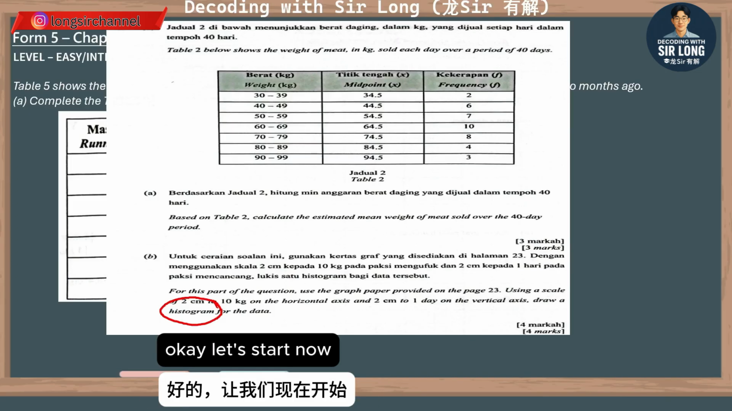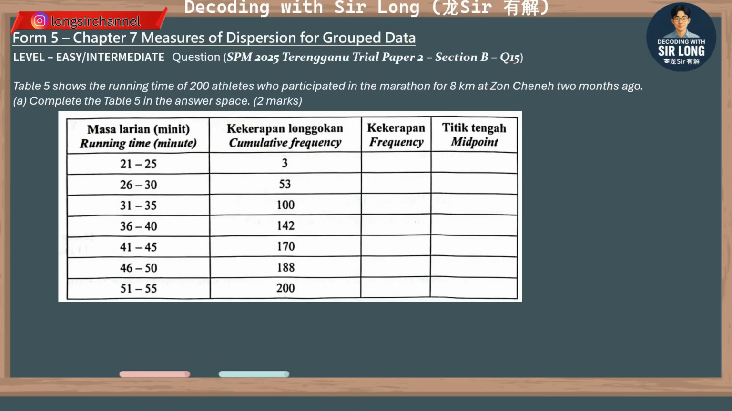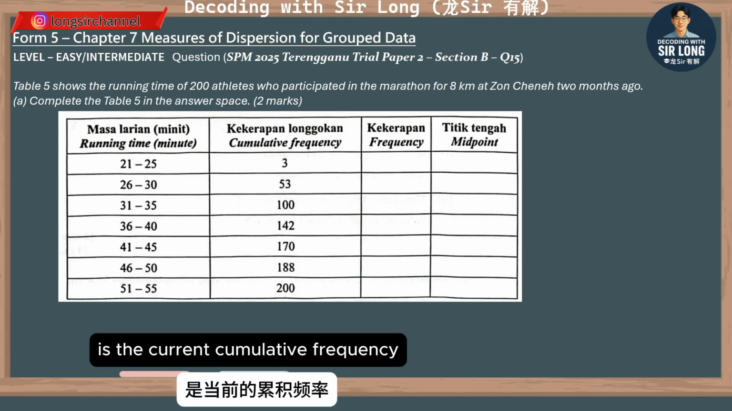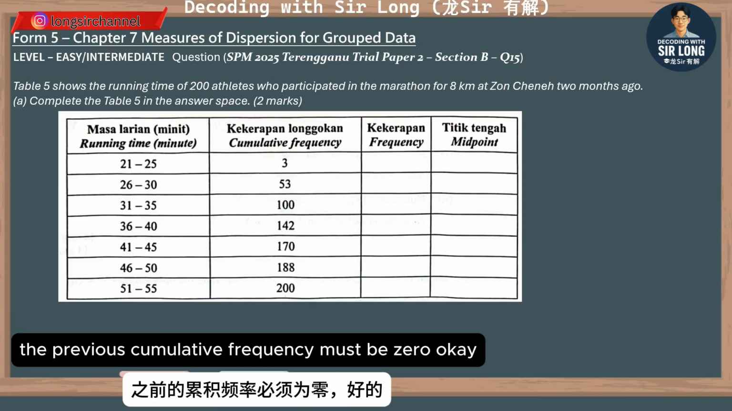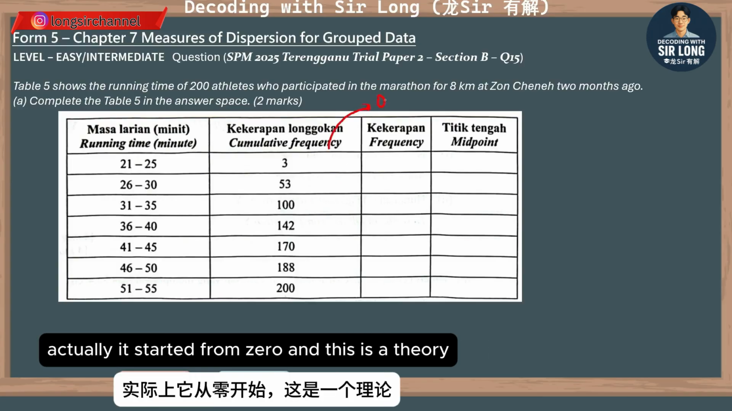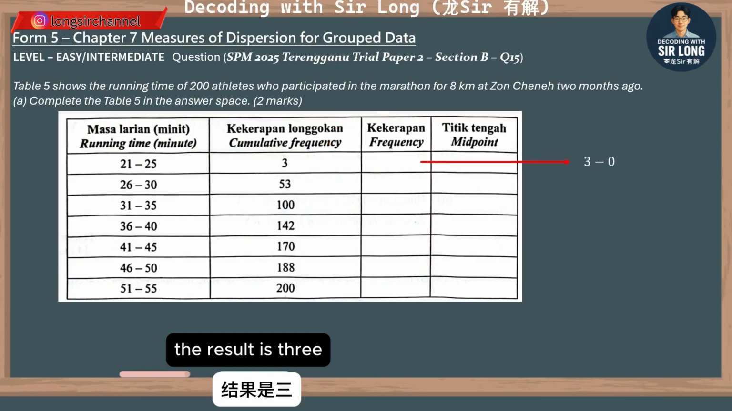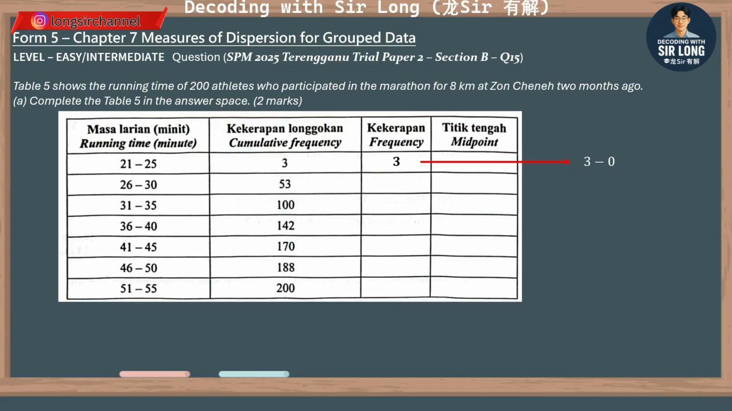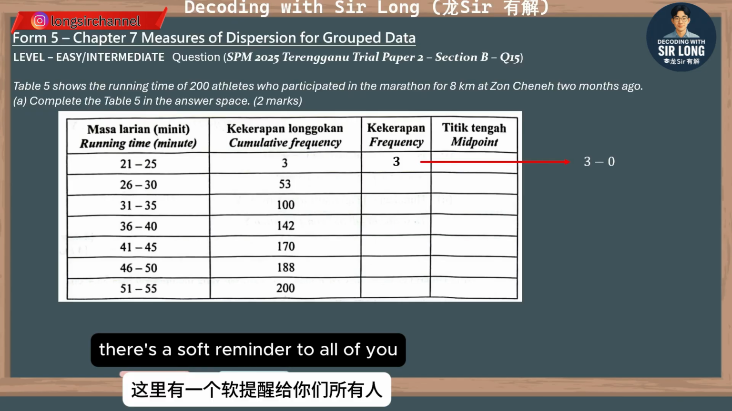Okay, let's start now. How should I find the frequency one by one? Alright, the formula is very simple. It is the current cumulative frequency minus the previous cumulative frequency. Based on the first row, the previous cumulative frequency must be 0. Actually it's starting from 0, and this is a theory. And you can just do a simple subtraction. The result is 3.